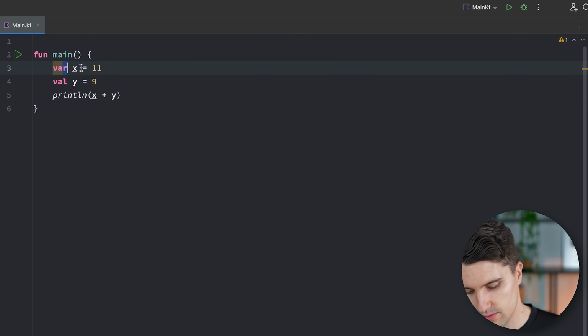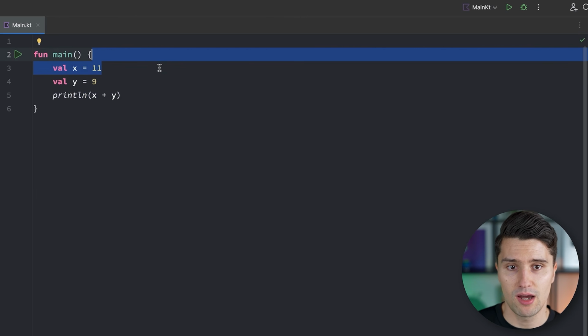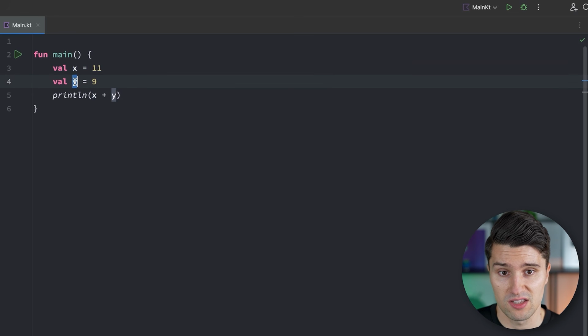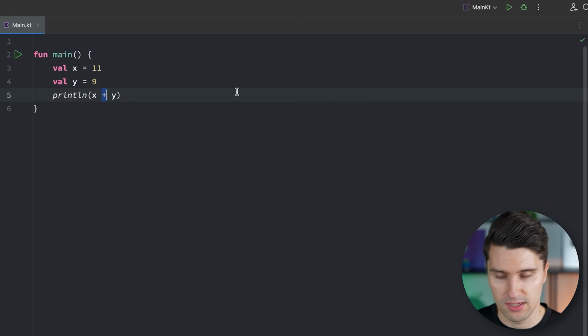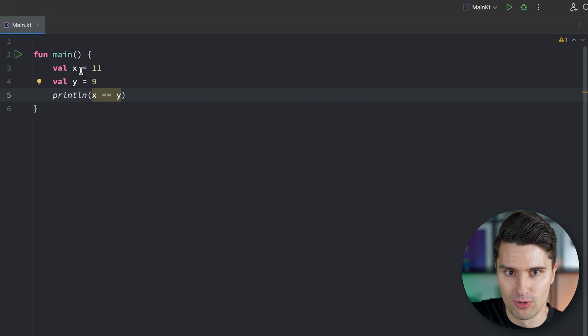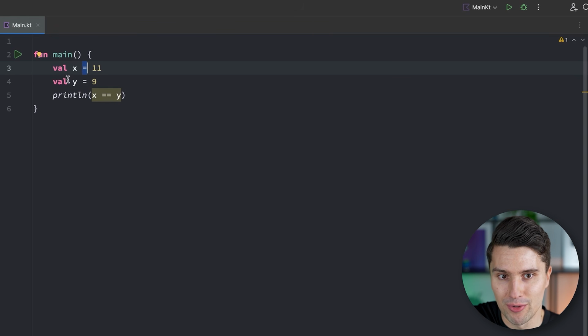So if we make this a val again, and we maybe now have these two numbers in our code, and we want to compare if these are the same. So is the value of x actually the same as the value of y? The way we can do this is we can say equals equals. So single equals is the assignment equals, where we want to assign a certain value to a variable.